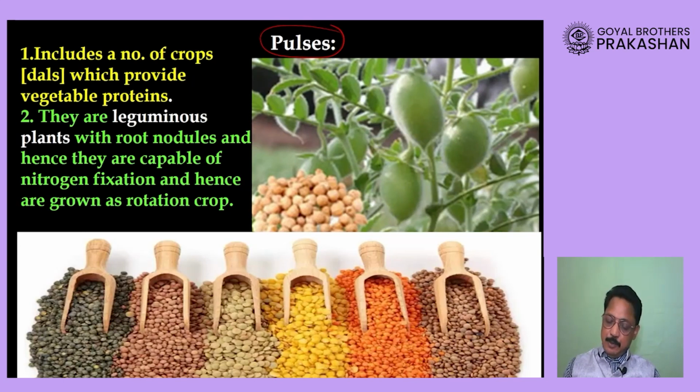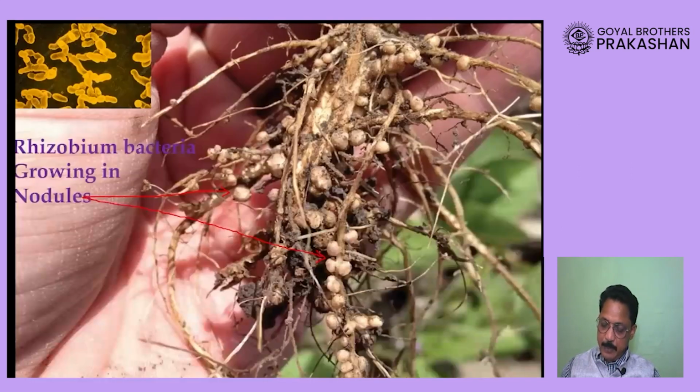These plants are also called leguminous plants because on the roots of these plants, some swellings grow, and these swellings are called nodules. Now you will wonder what is the importance of this nodule. Now see here, these nodules, these swellings.